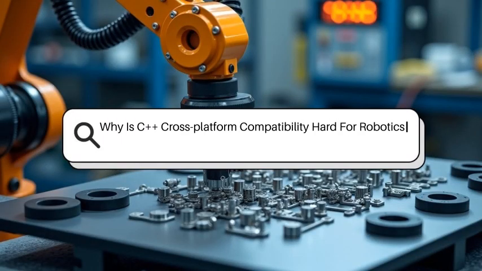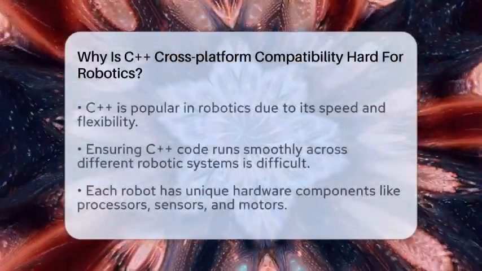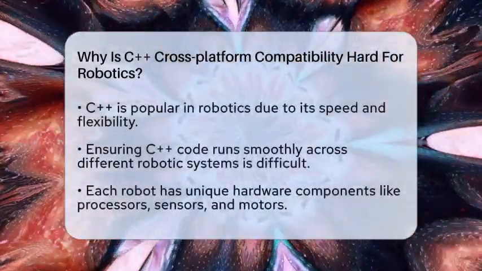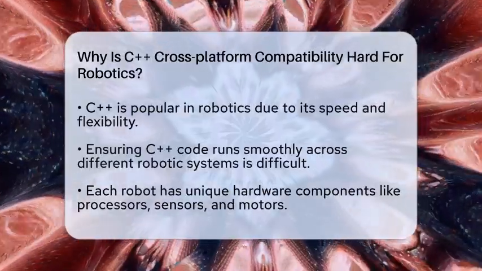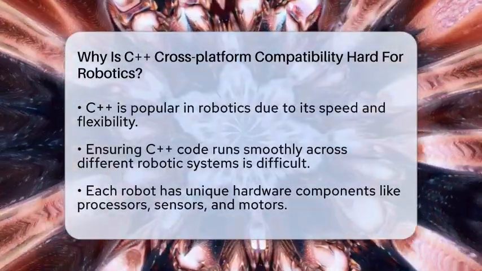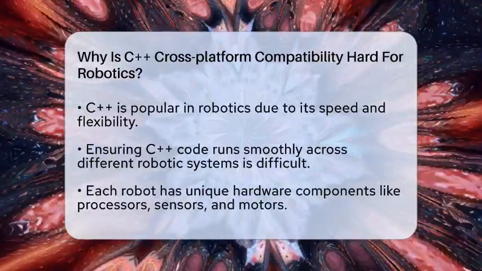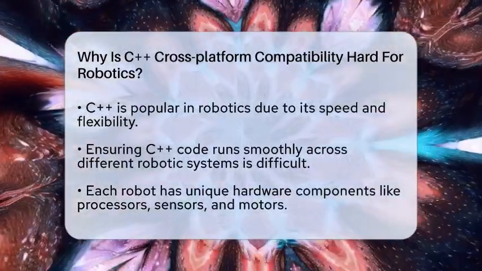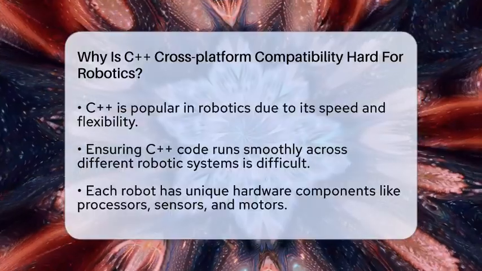Why is C++ cross-platform compatibility hard for robotics? Imagine building a robot that can work anywhere in the world, but every time you try to run your code, it refuses to cooperate. That's because making C++ work smoothly across different robotic systems isn't as simple as it sounds.